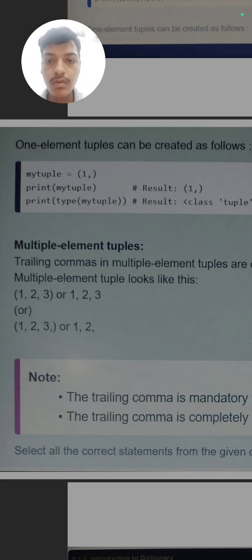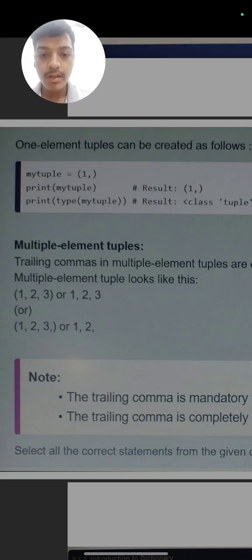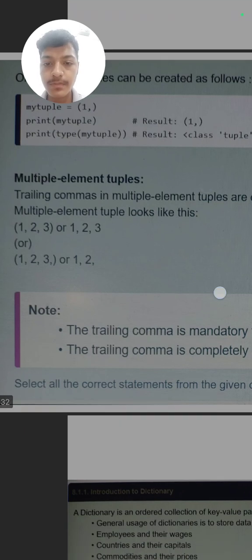If we want to create a tuple of one element, we write my tuple is equal to round bracket 1, and then we add this comma. If we want to print my tuple, it will come like this, and print the type of this. If we do not write this comma, it is also valid in Python, but it will not come in the category of tuple. So this is the main difference.